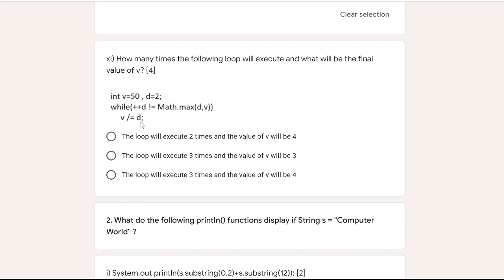v /= d. V's value was 50, divided by d which is 3. 50 by 3 will give 16, which is the quotient. Now with 16 again this condition will be checked.